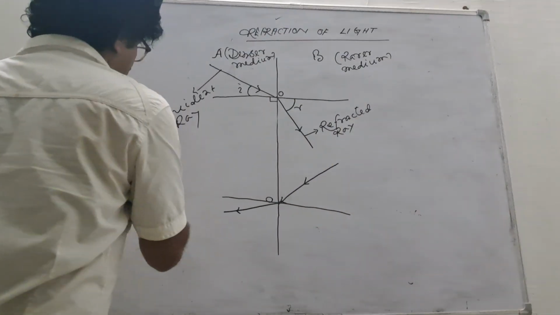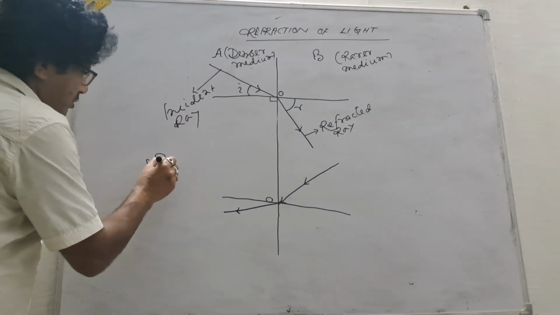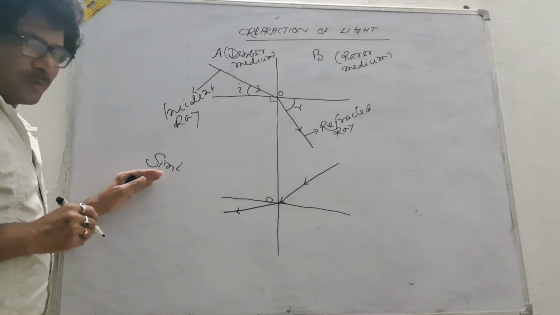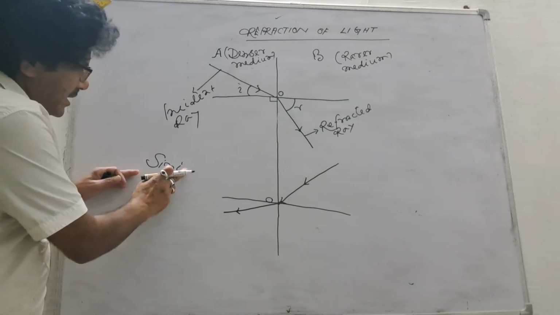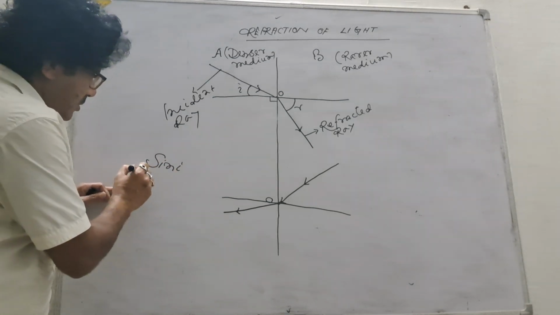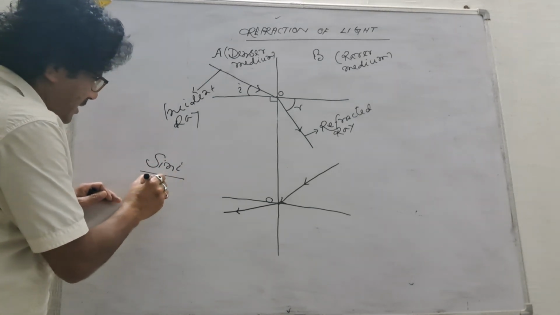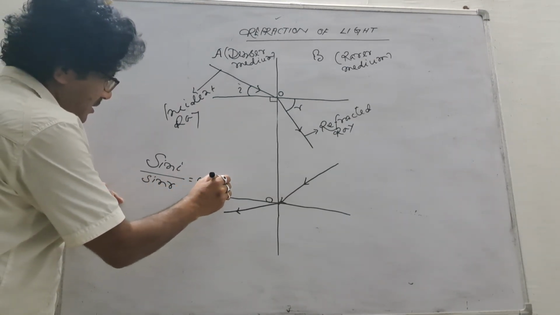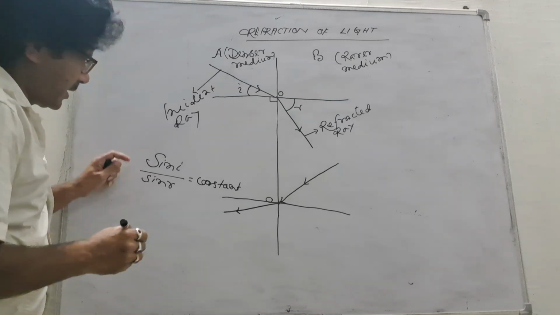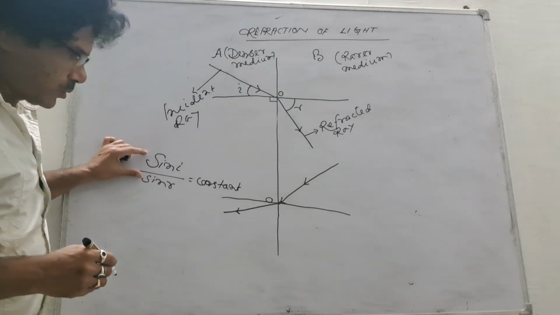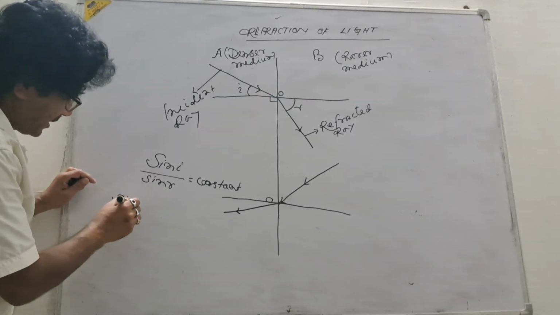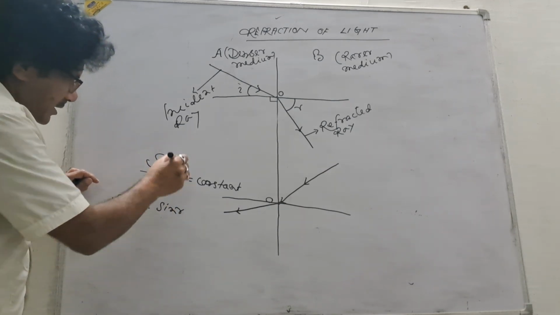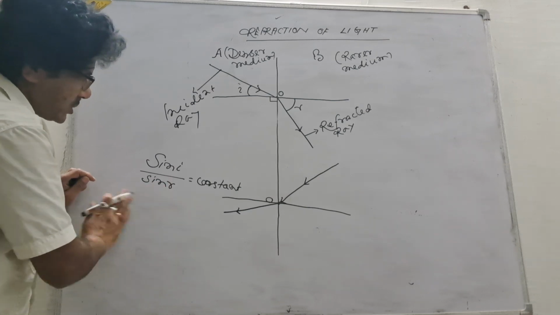Now, sine of the angle of incidence. Sine, in trigonometry you will get what sine is. Now I cannot deal with trigonometry here. The ratio of the sine of the angle of incidence to the sine of the angle of refraction is a constant. It is a ratio, because I can write sin i by sin r, and this ratio is constant.